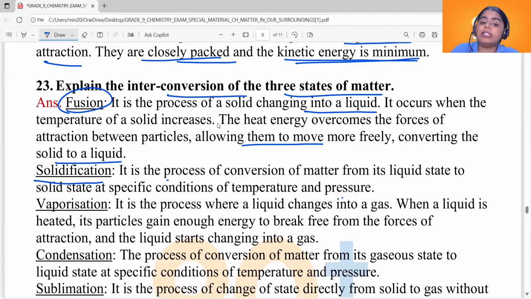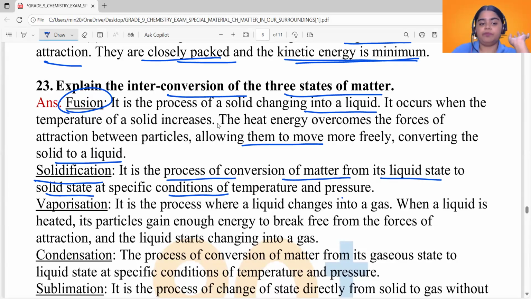You can say it is the process of conversion of matter from its liquid state to solid state at specific conditions of temperature and pressure. Solidification has a very easy definition. It also requires a particular temperature for the liquid to get solidified to form solids, and that temperature is called the freezing point. Okay, for fusion it was the melting point. For solidification, that particular temperature is called the freezing point.